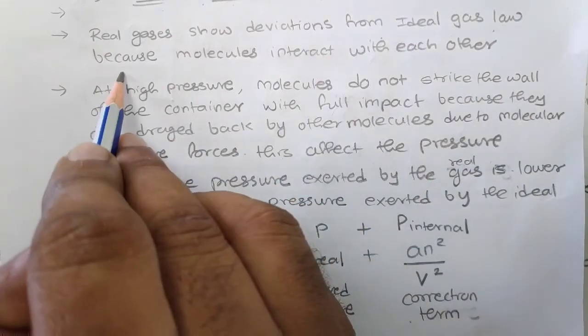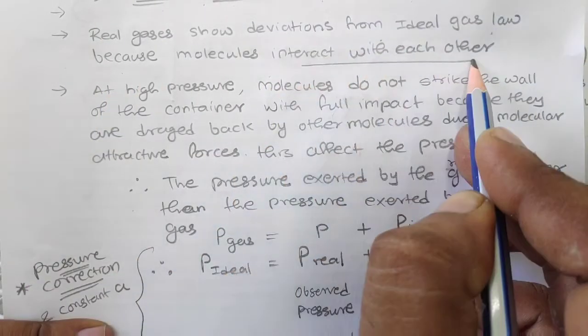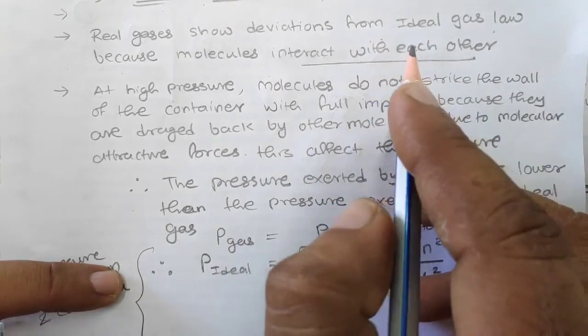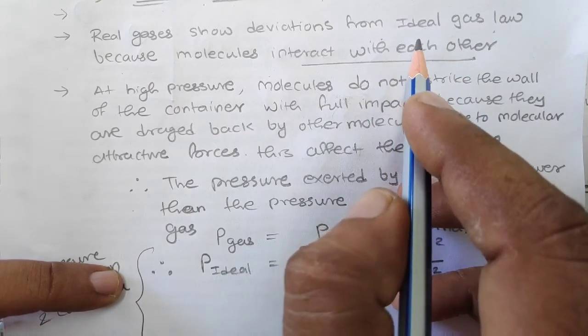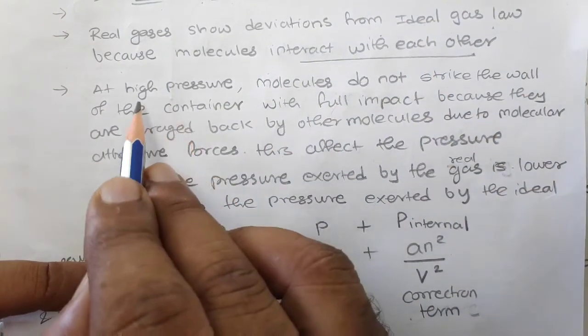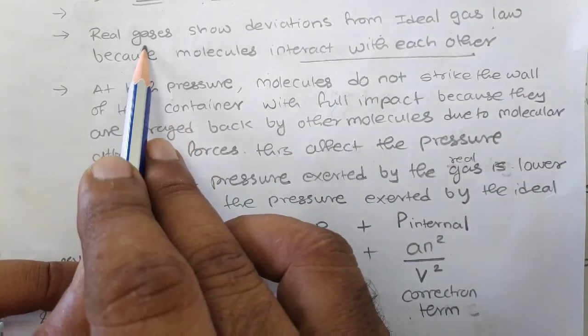Real gas shows deviation from the ideal gas law because molecules interact with each other. We have discussed that in an ideal gas, molecules don't attract each other. There is no attraction between molecules. Now at high pressure, and this is very important, I am talking about real gas.